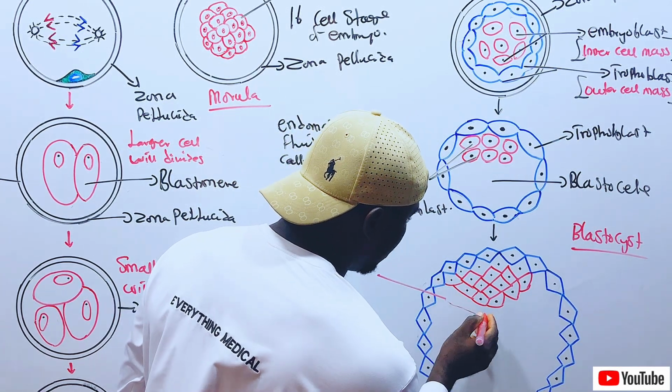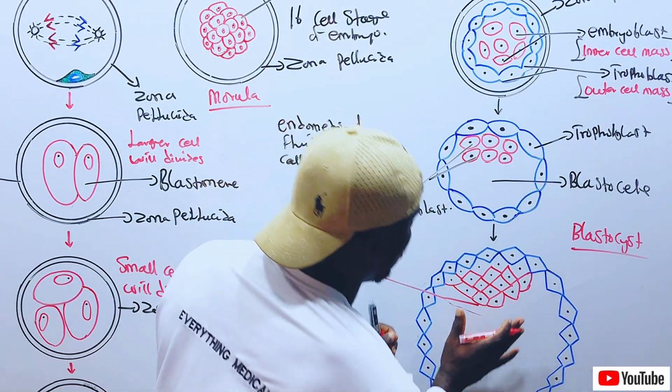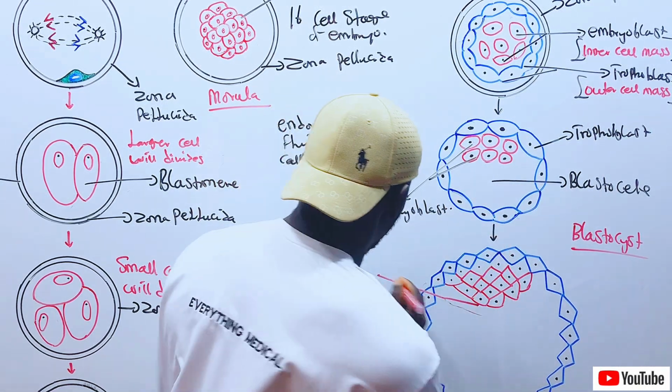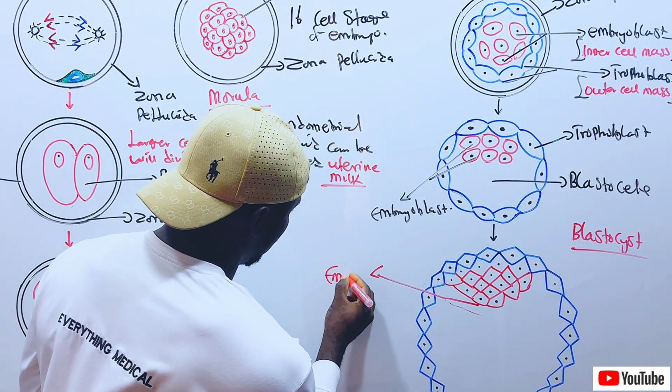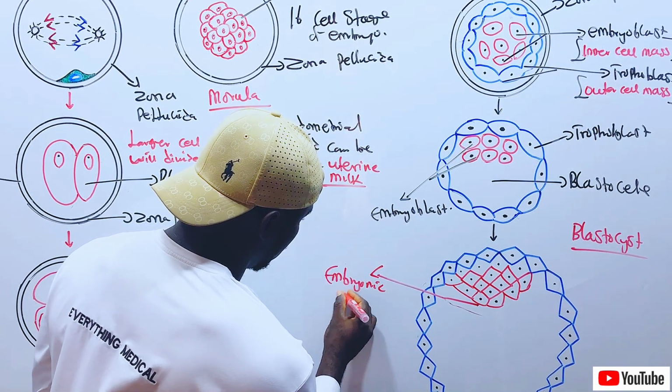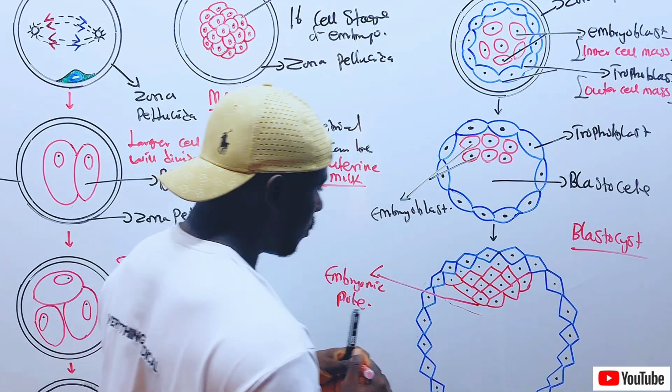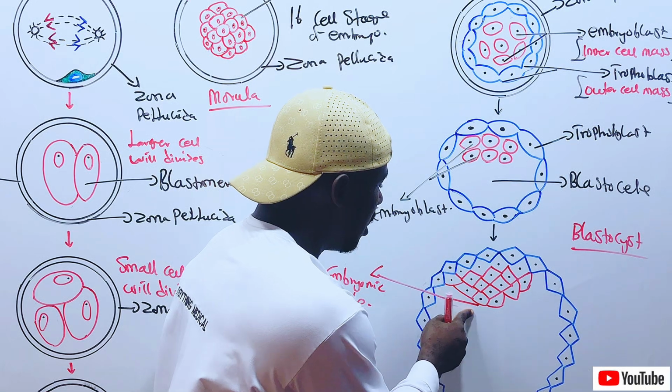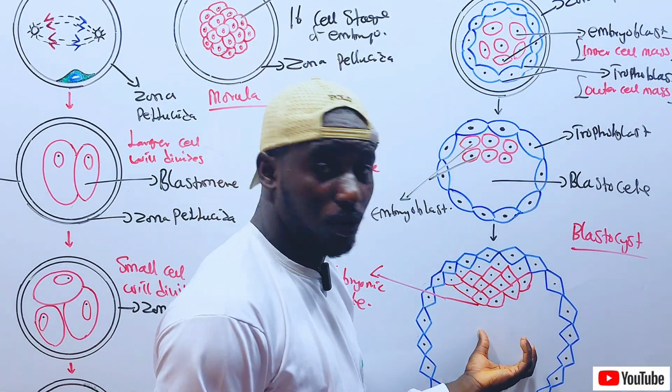It is not a cavity. There is a pole here because they are attached in one pole. It is called the embryonic pole.